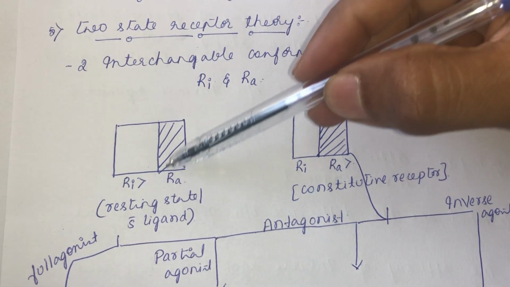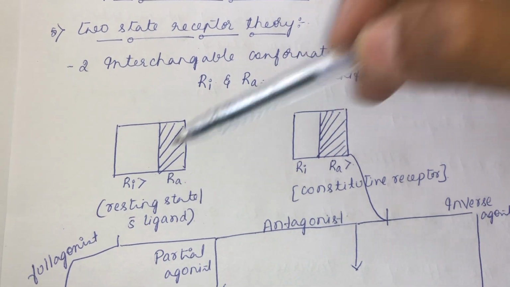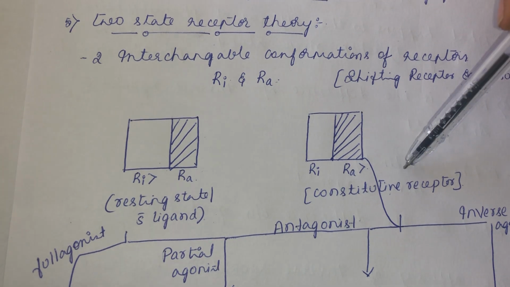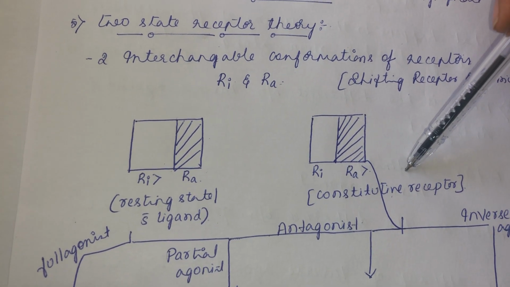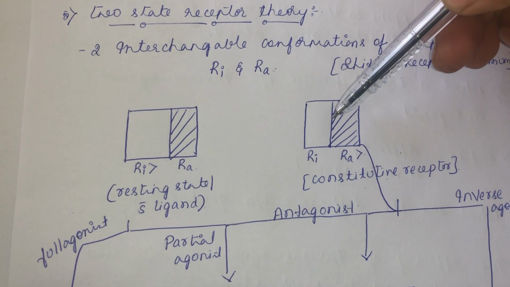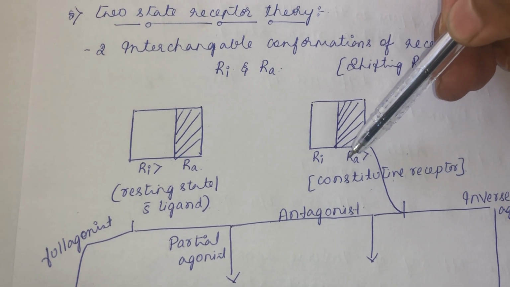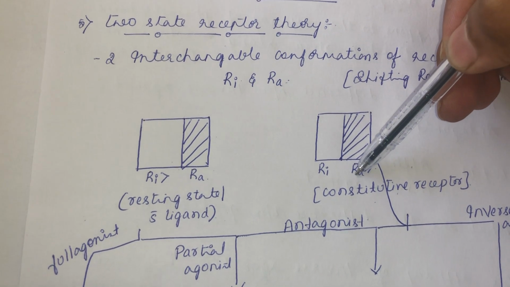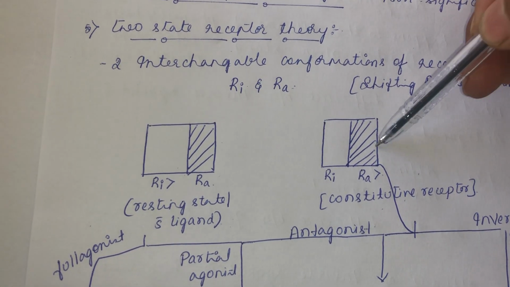As a result, no effect will be seen in a normal receptor. Whereas in a constitutive receptor, you know, a basal level of action will be there without the presence of ligand. In such a receptor, the equilibrium slightly shifts towards the active state of the receptor. Since the equilibrium slightly shifts towards the active state, a basal level of response will be seen.